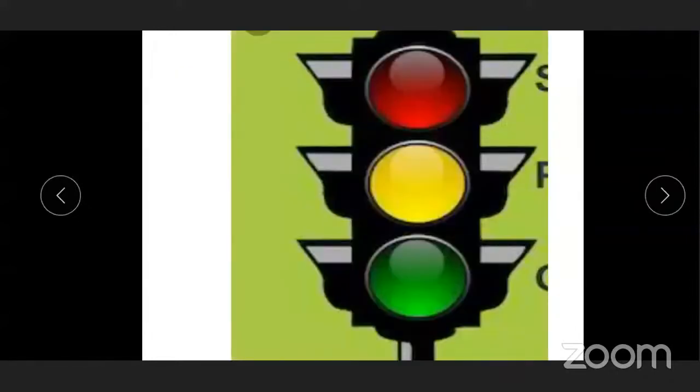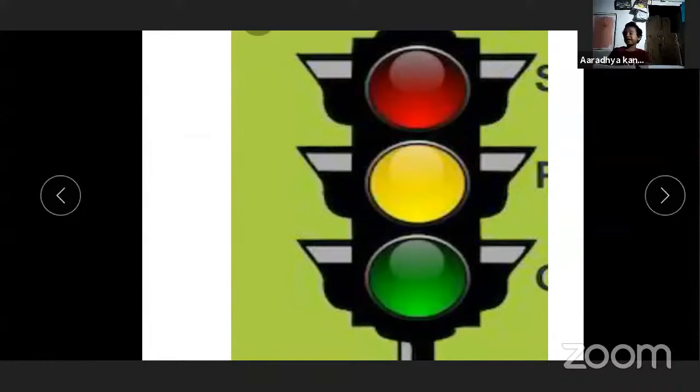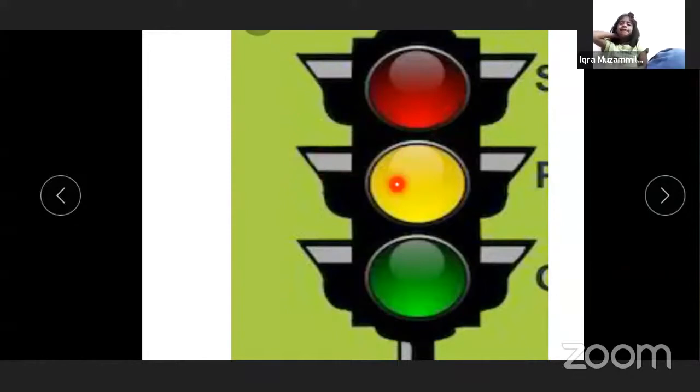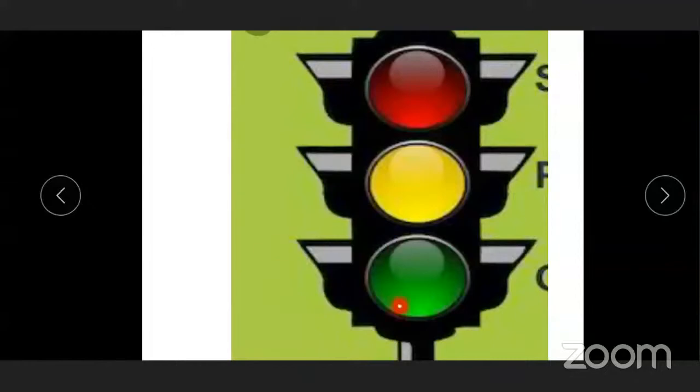Understood, everyone? Now see, here are traffic signal pictures. Red means stop. When the signal turns red, that means all the vehicles have to stop there. When the signal turns yellow, that means get ready. When the signal turns green, vehicles move ahead or go.